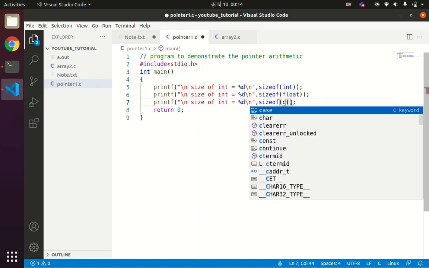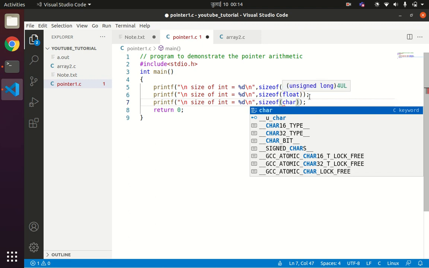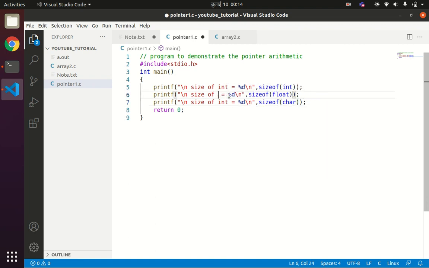So sizeof(char) means how many bytes of memory space are required by char, how many bytes by float, and how many bytes by integer. These are given by the sizeof function. So here I will also write float, then char. This is required during pointer arithmetic, so we need to understand how much memory space is required by integer, float, and char.